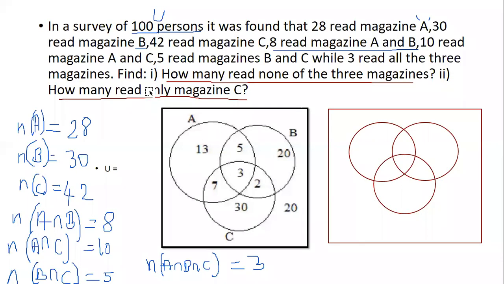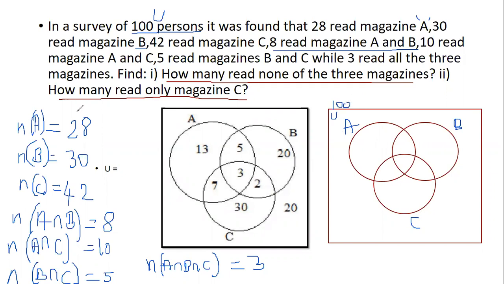Okay, so we have 3 sets with us. This is going to be magazine A, this is magazine B, and this is magazine C. The universal set is the outer box where we have 100 people in total.